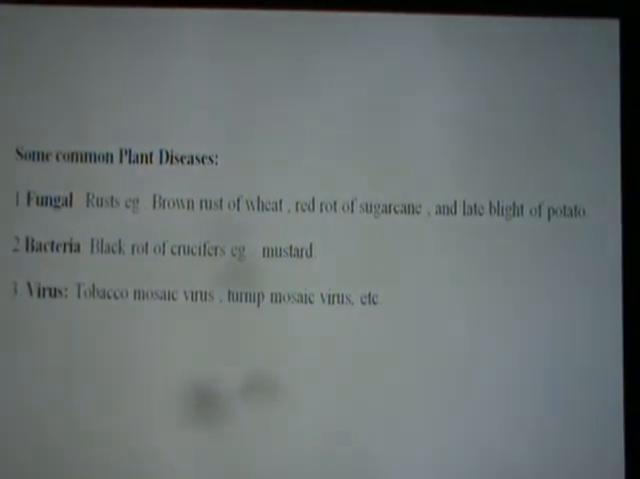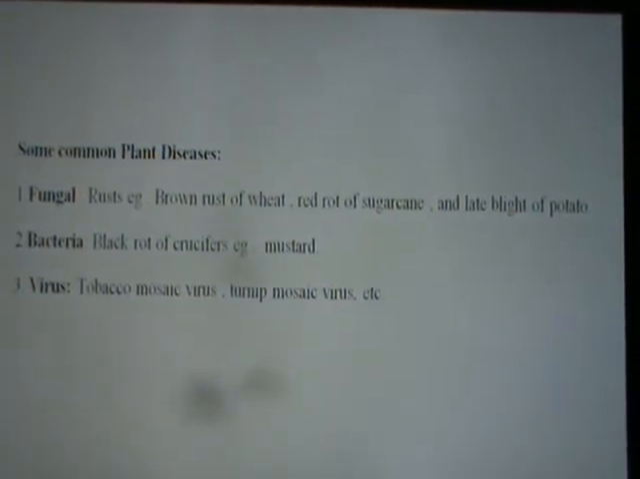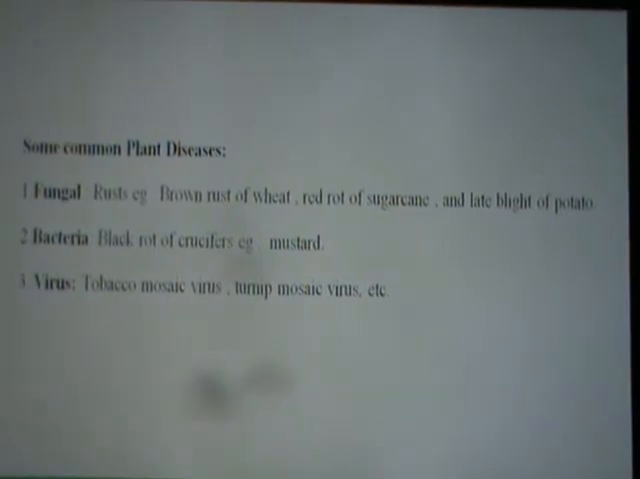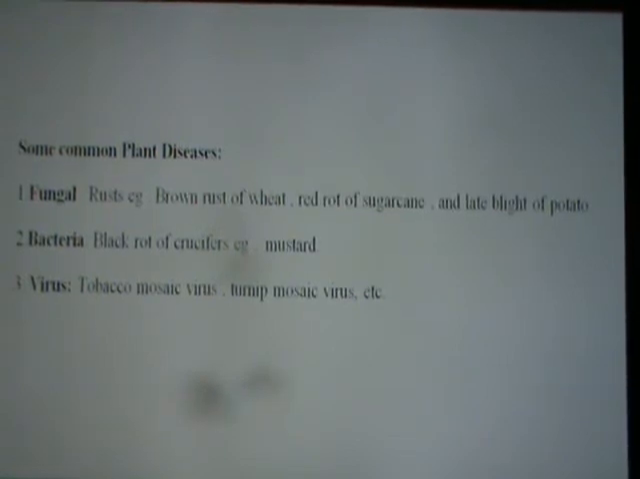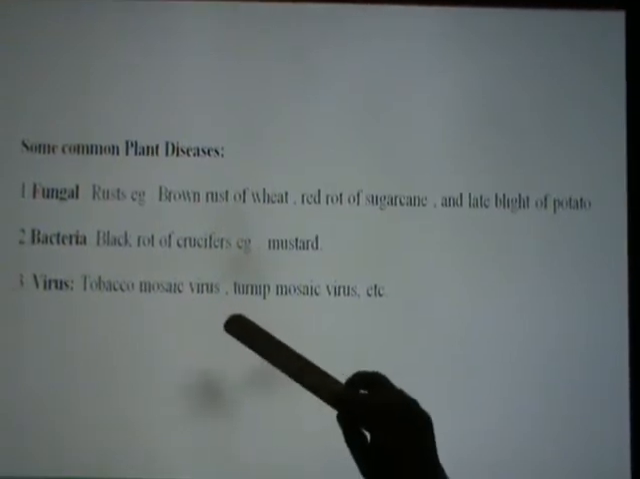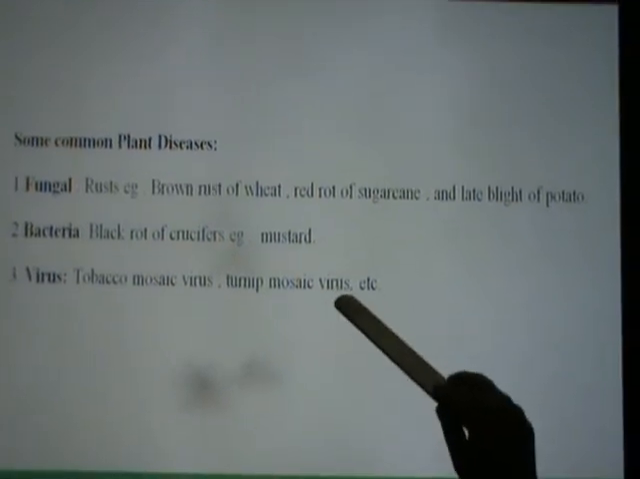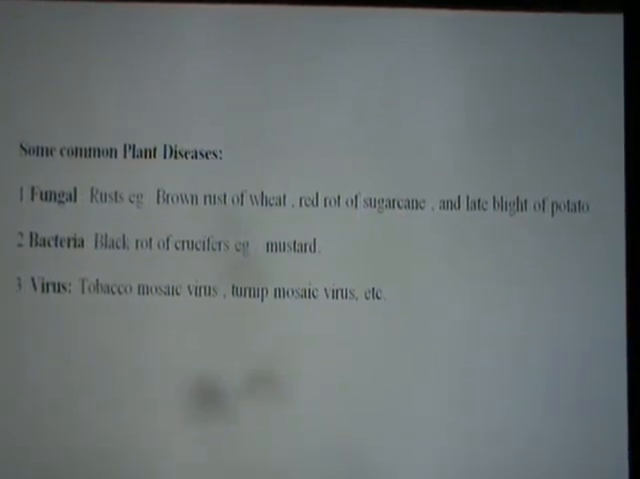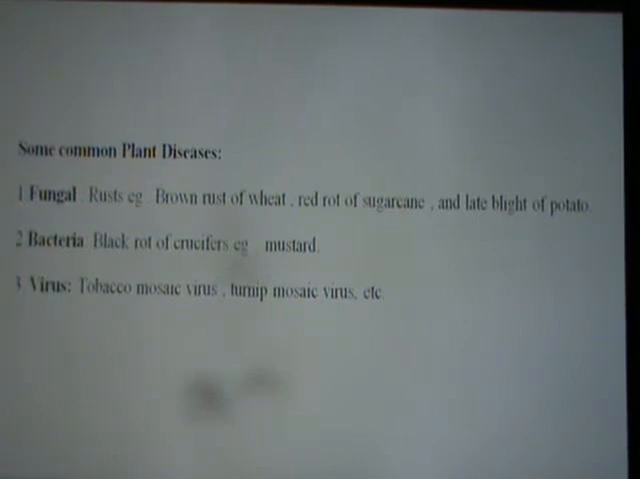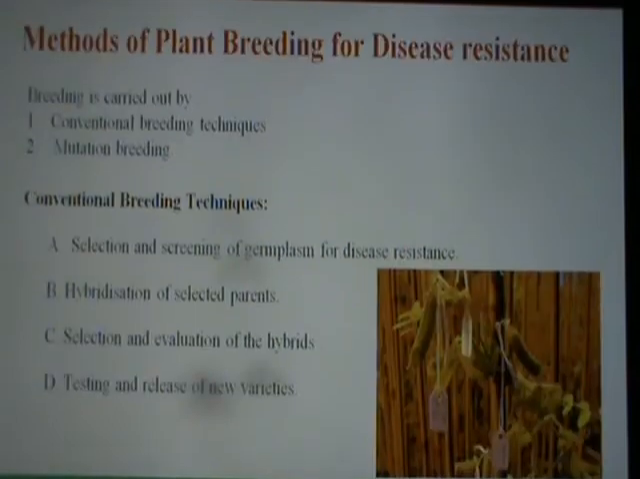Bacterial diseases are black rot of crucifers. Example, mustard. Crucifer belongs to the Cruciferaceae family, and mustard belongs to that. Virus: which are the diseases caused by virus in plants? The first one is tobacco mosaic virus, and another is turnip mosaic virus. So these are the common plant diseases. Plant breeding is carried out so that plants develop resistance towards these plant diseases, resistance from fungal, bacterial or viral diseases.